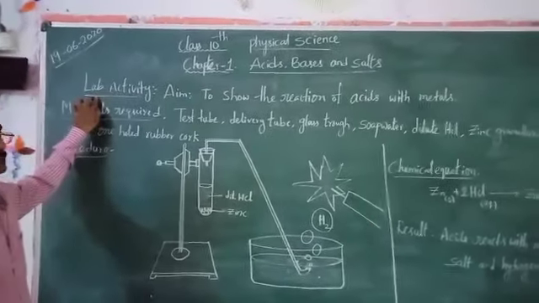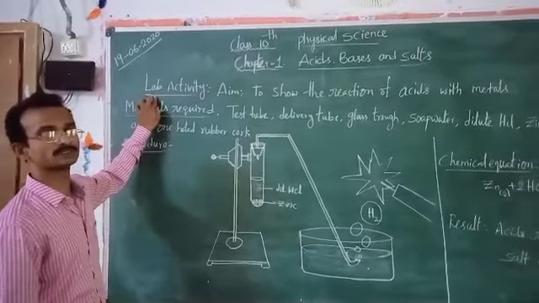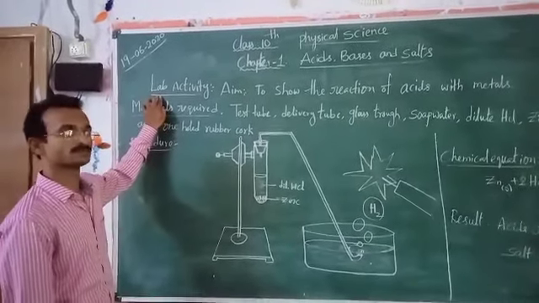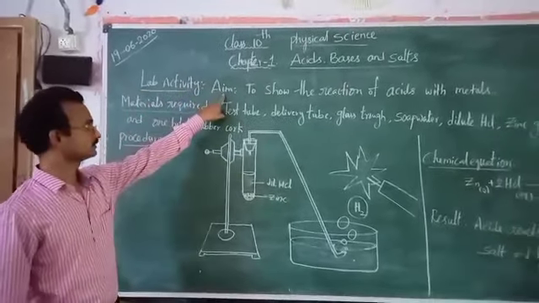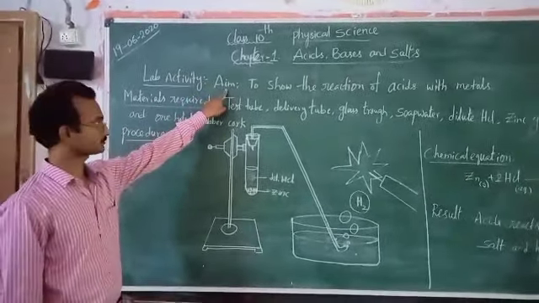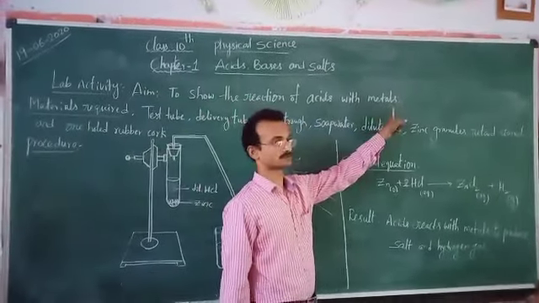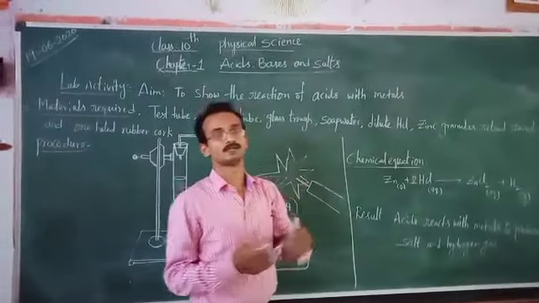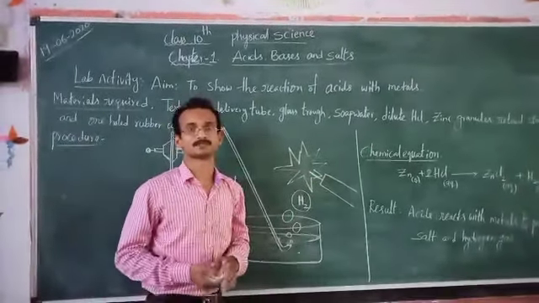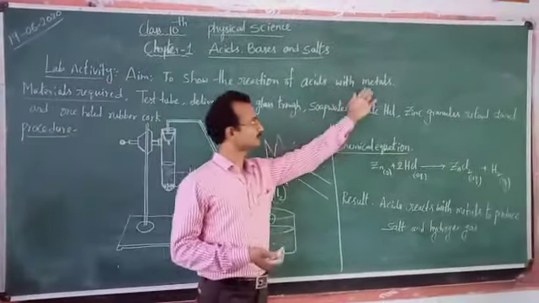In this lab activity, we are going to learn about why acidic substances are not stored in metals. If stored, what happens? The aim of the lab activity is to show the reaction between acids and metals. Acids and metals react with each other and become new substances. That's why acidic substances are not stored in metals.